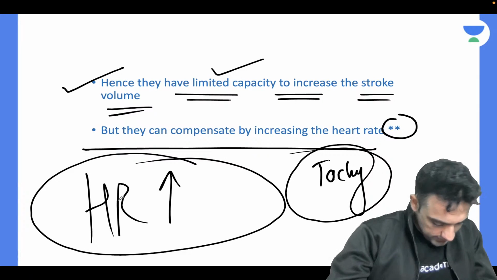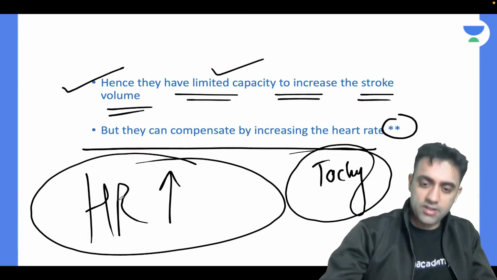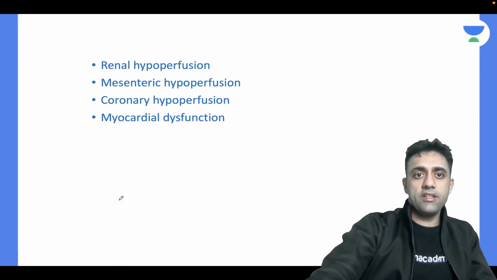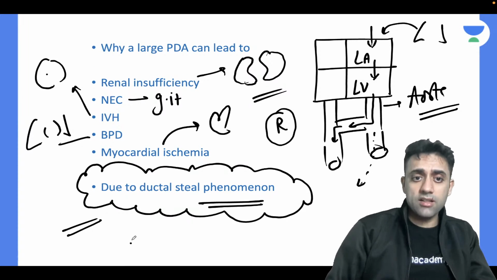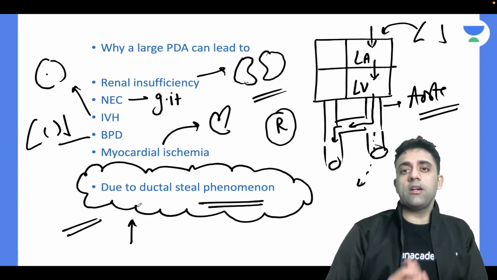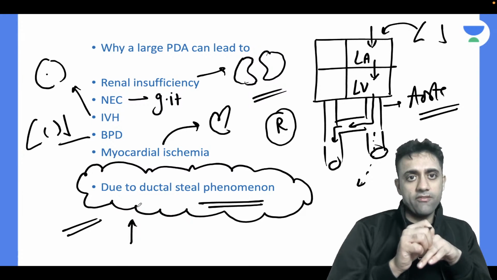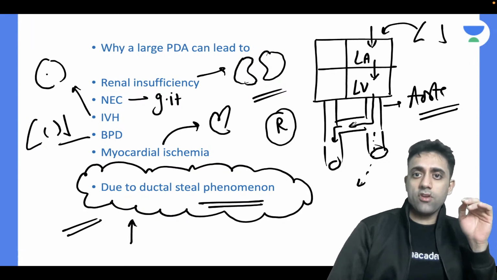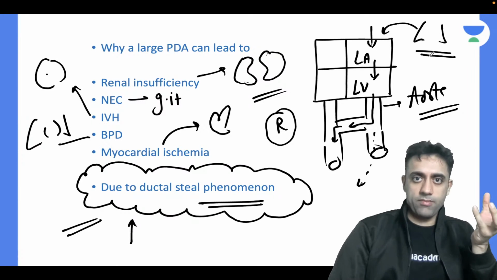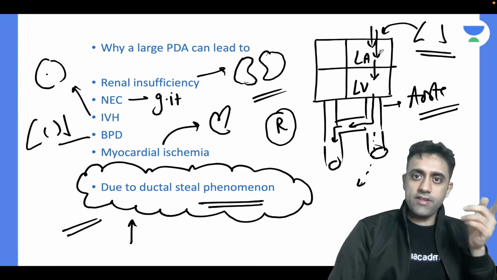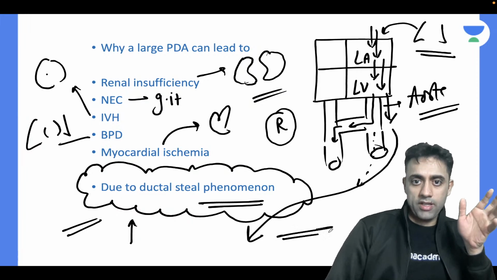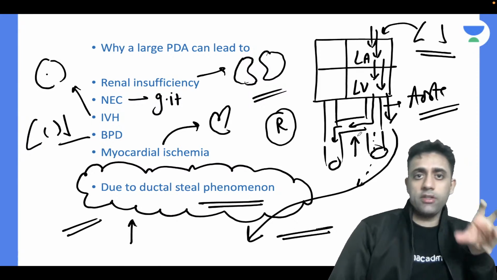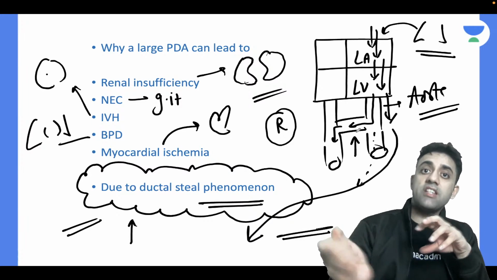Okay, ductal steal phenomenon. Karan, I'll repeat again, dear, no problem. See, dear, there is something known as ductal steal phenomenon. What is this ductal steal phenomenon, Karan? Normally, the oxygenated blood from our lungs enters the left atrium, then it enters the left ventricle, then it enters the aorta, and normally it should supply my whole body. But in a case of ductus arteriosus, Karan, the ductus arteriosus is stealing the blood.